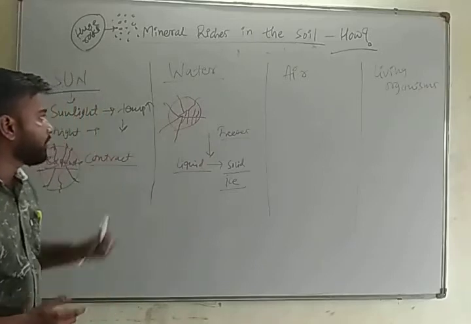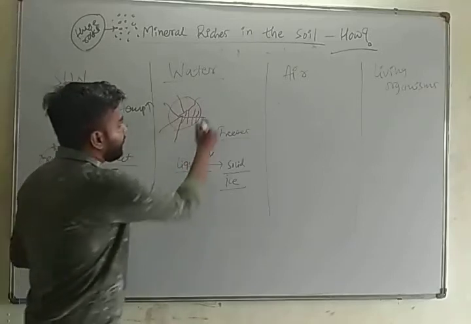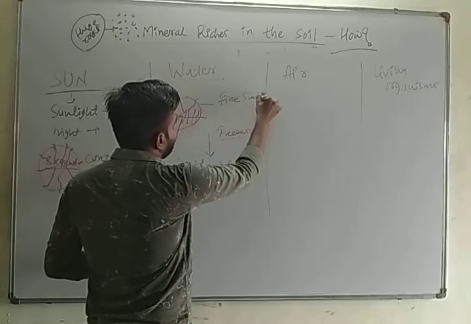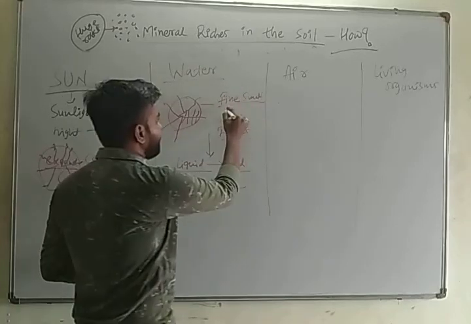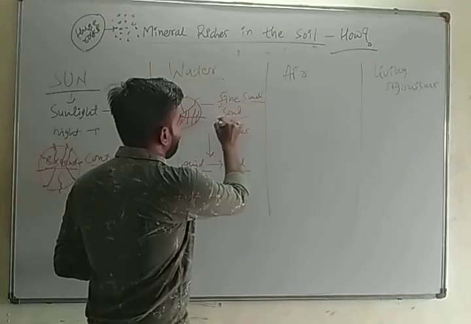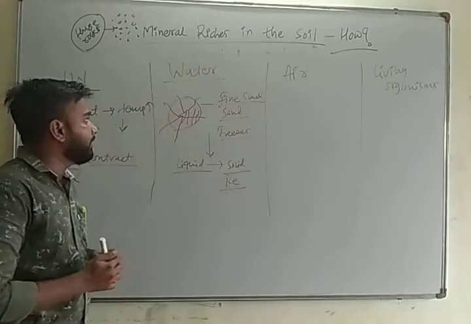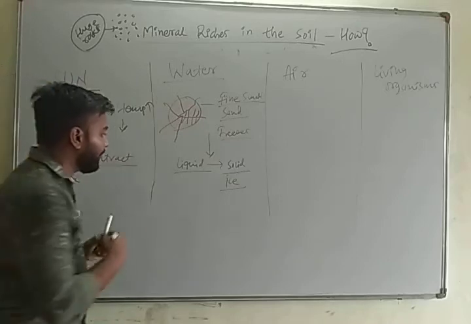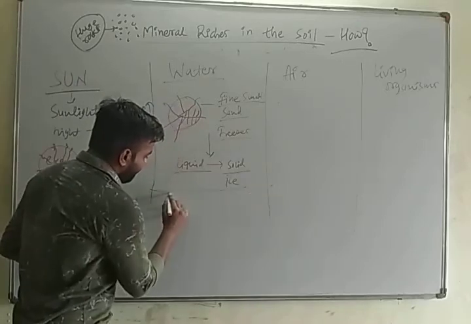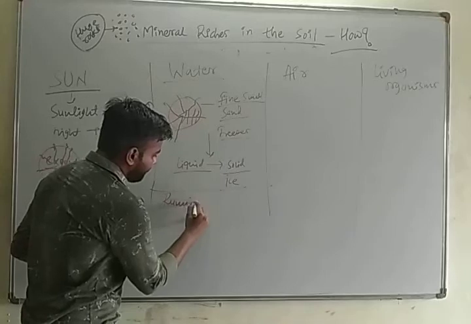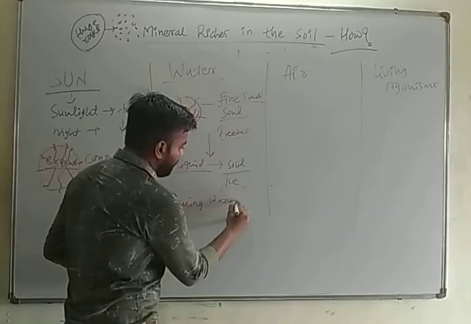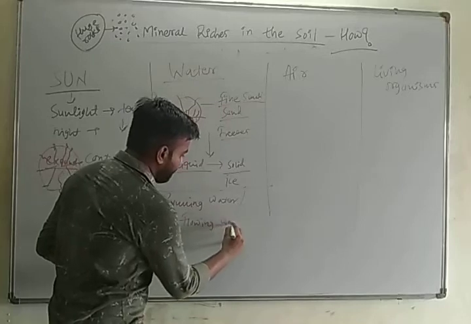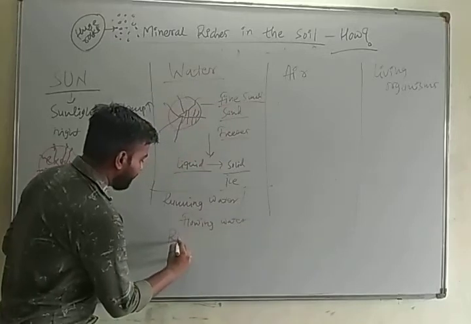so it will convert it into very small fine particles, or you can say sand. This is the first procedure by which water acts in the production of soil. Second is running water, or flowing water, like in rivers.